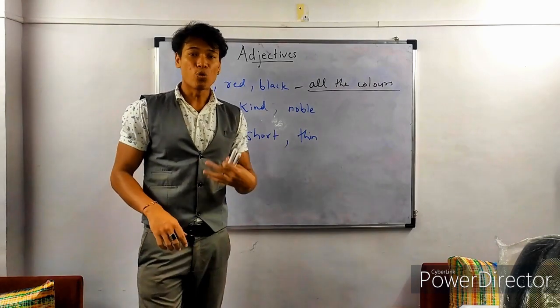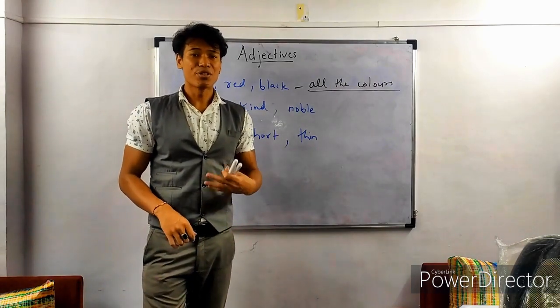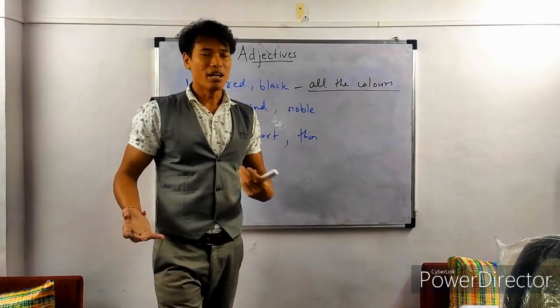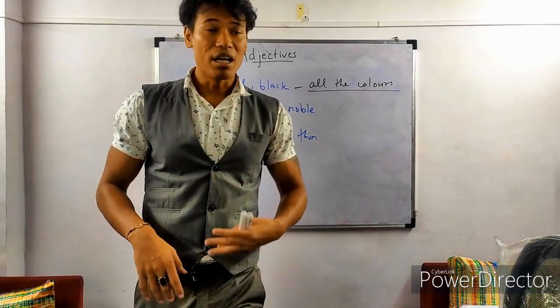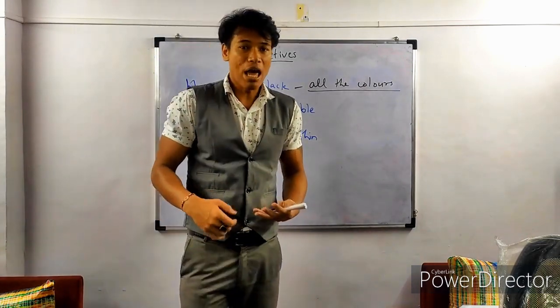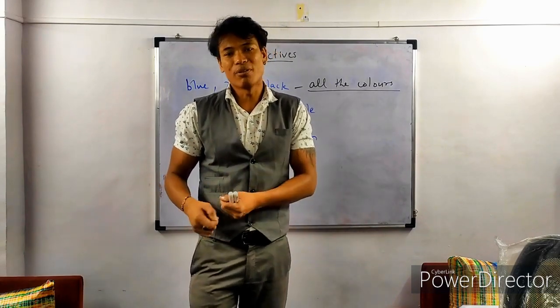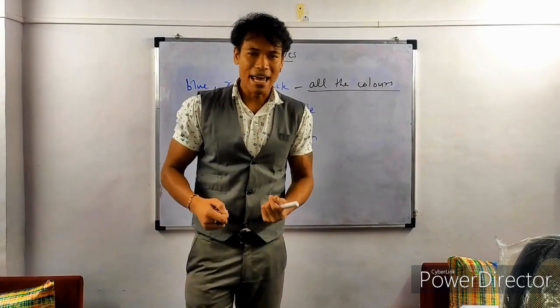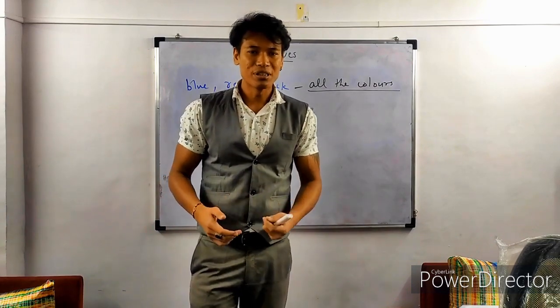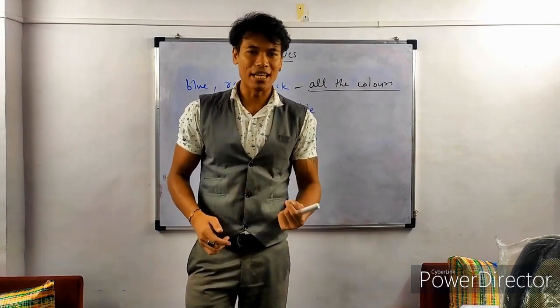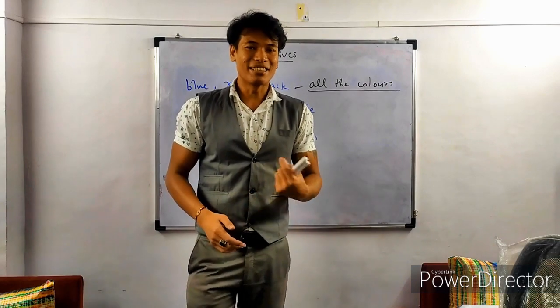Think about more words that you can use to describe someone, any noun, a thing, a person, an animal, a cat. How are cats? What do you want to say about a cat? Many people find cats cute. So the word cute in cute cat, it's a cute cat. The word cute is an adjective.